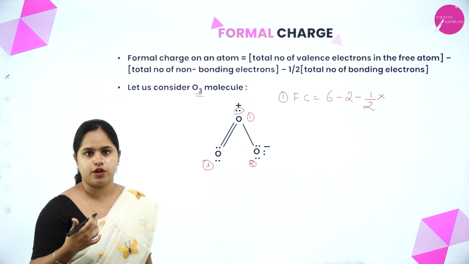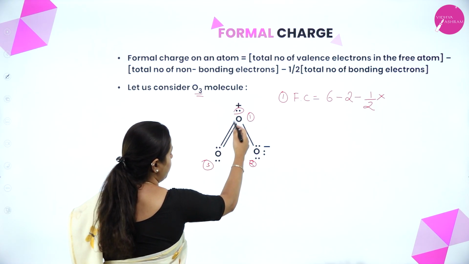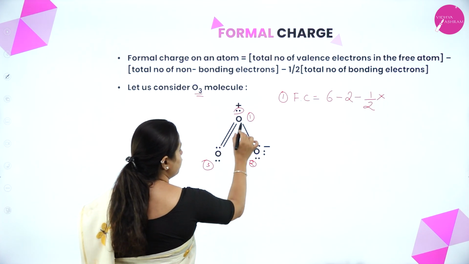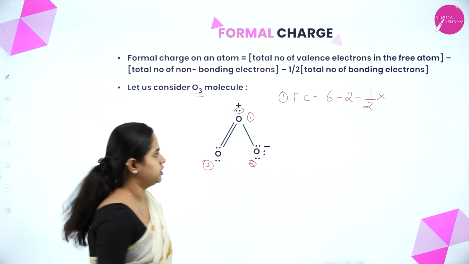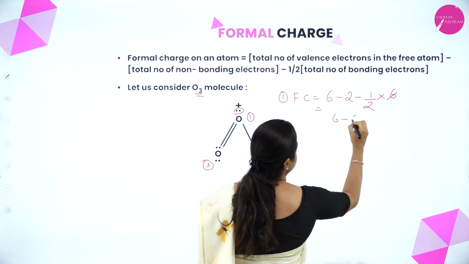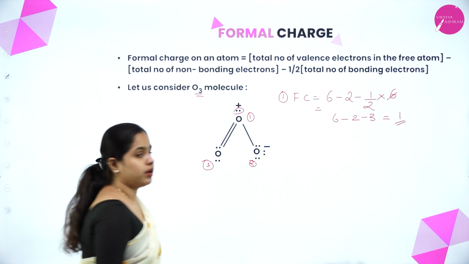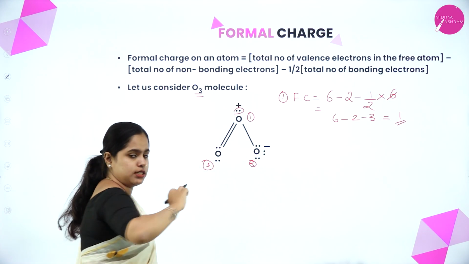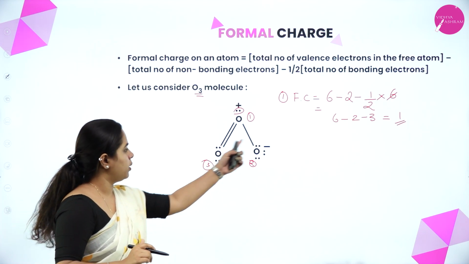So how many bonding electrons are there? That is, those taking part in bond formation. So this oxygen is having a bond with this and this oxygen atom as well, right? So 1, 2, 3, 4, 5, 6. A total of 6 bonding electrons are present for this particular oxygen atom. So that is 6, which gives 3, right? Which gives 6 minus 2 minus 3, that is 1. So from the calculation you are able to understand that this particular oxygen atom in ozone is having a +1 charge. Clear?